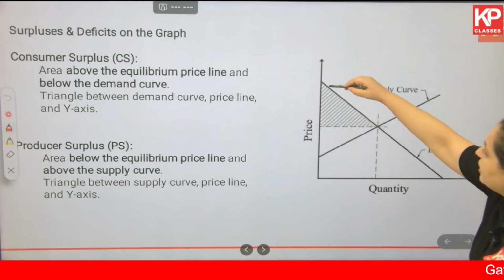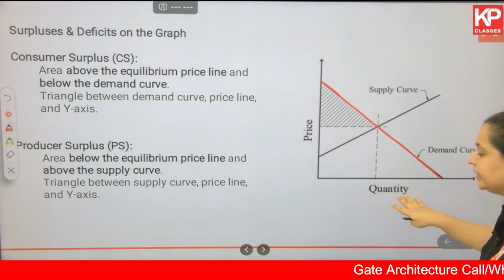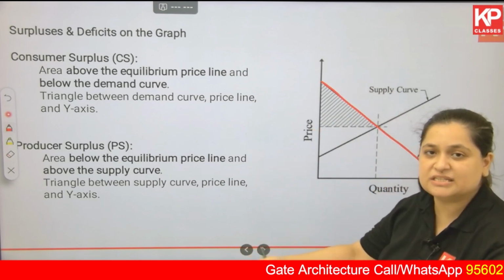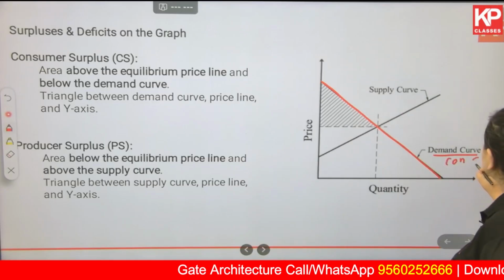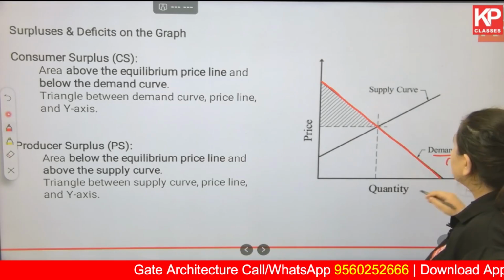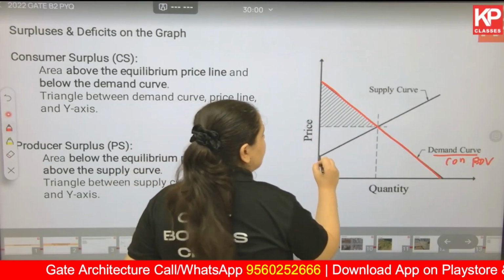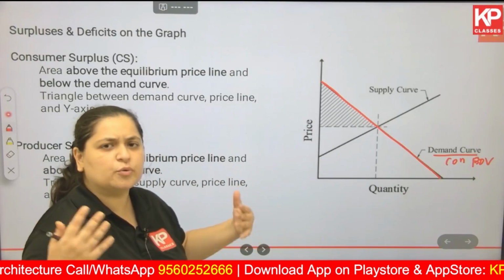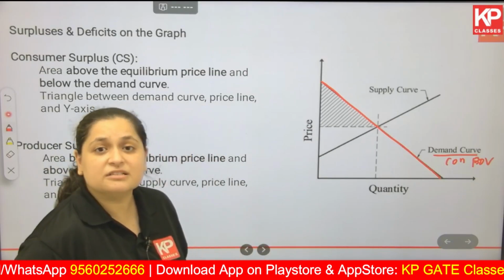What is the demand curve? This is the demand curve. If the price of a commodity decreases, then the quantity of that commodity being purchased is going to increase. This is the demand curve from a consumer's point of view. This is the supply curve from a manufacturer's point of view. As the price increases in the market, for example, mask price increased to 100, 200, people are ready to pay anything for that, because they have to keep themselves protected.